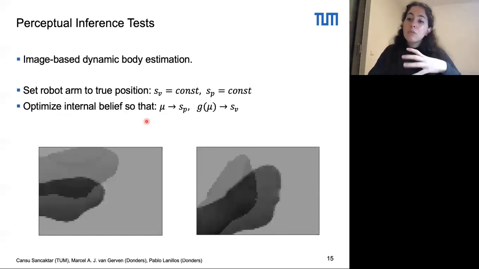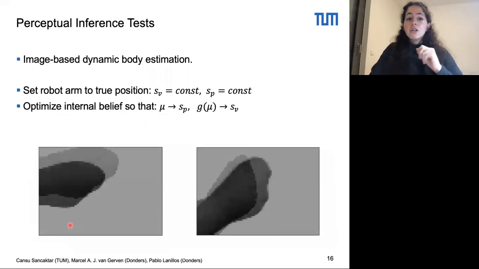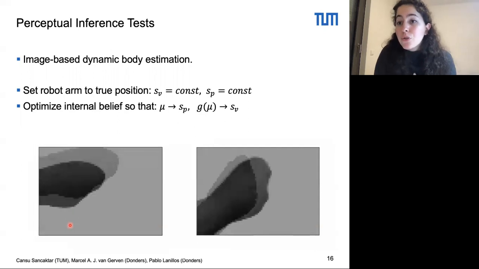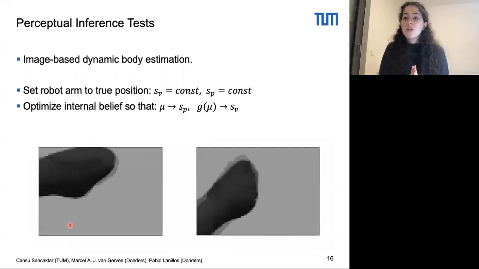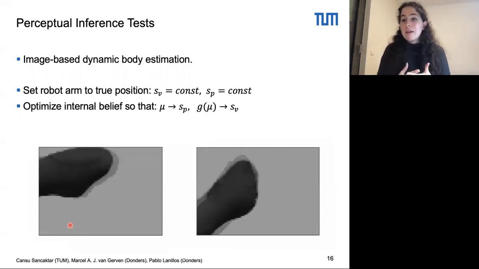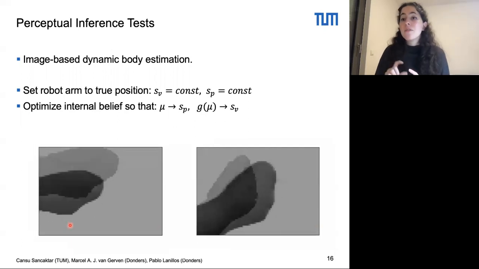What we want is for the internal belief value to converge to the true joint angle positions by minimizing the visual prediction error between the camera image and the predicted sensation. So here the faint arm position is the true joint angle position, whereas the darker image is the perturbed initial prediction of the robot. So here the results show that via free energy optimization, the predicted image converges to the true position as the internal belief of the robot converges to the true angle positions. The robot can successfully minimize the initial error that we introduce via perturbation.